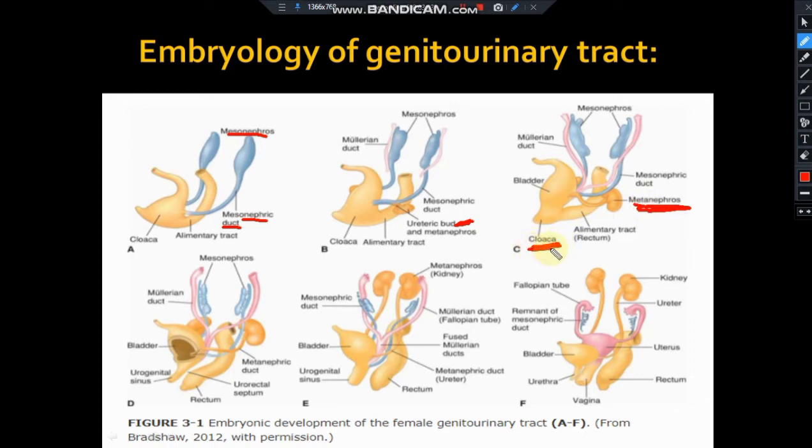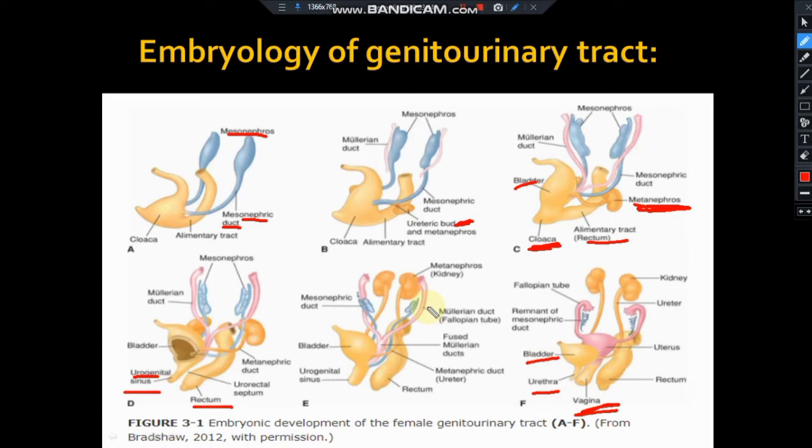This is the cloaca, the common opening for the bladder as well as the alimentary tract. When the cloaca is divided by the urorectal septum, it leads to the urogenital sinus as well as the rectum. The urogenital sinus further develops and forms the bladder, urethra, as well as the vagina. This is the formation of the urinary tract.